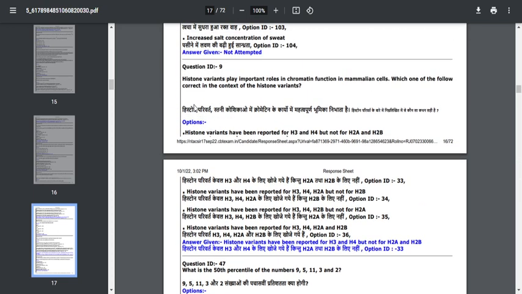So the first question was question number 9. Histone variants play an important role in chromatin functions in mammalian cells. Which of the following is correct in the context of histone variants? From the official answer key they just mentioned histone variants have been reported for H3, H4, H2A and H2B. Okay, so this is already given in the particular thing.